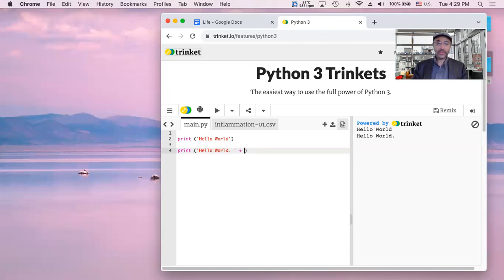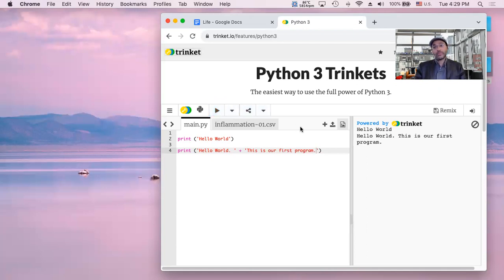Add a space, plus, another space, open quote, and I'm writing another phrase. This is our first program, period. And we close that quote. Now, if I run this, we should see both phrases, hello world, period, space, this is our first program.